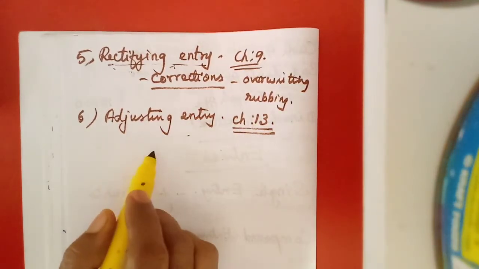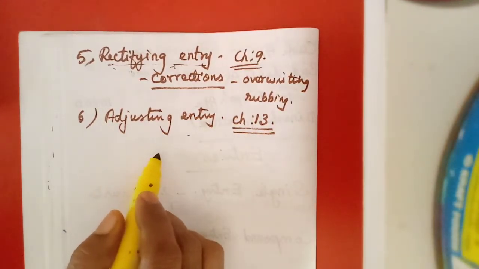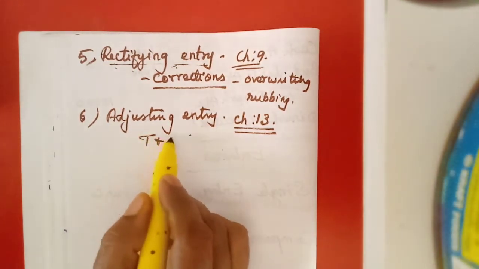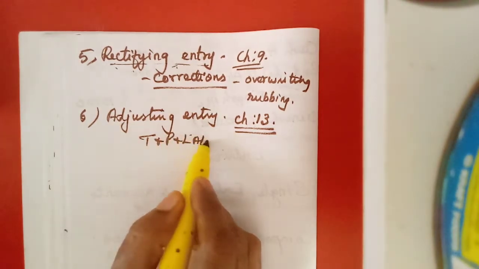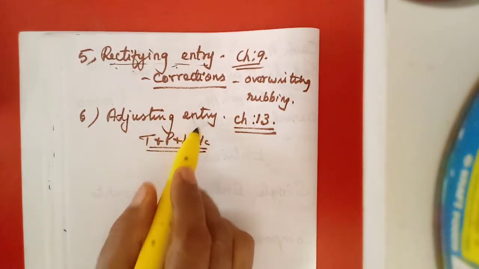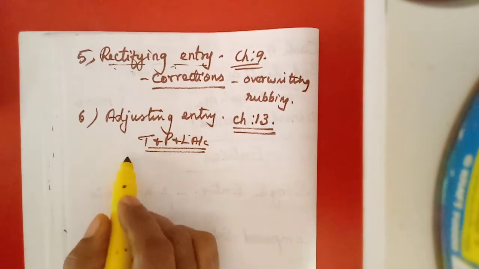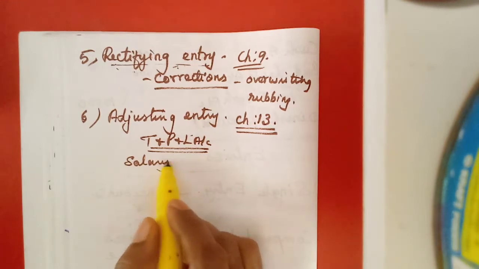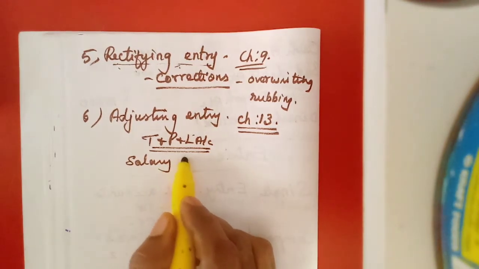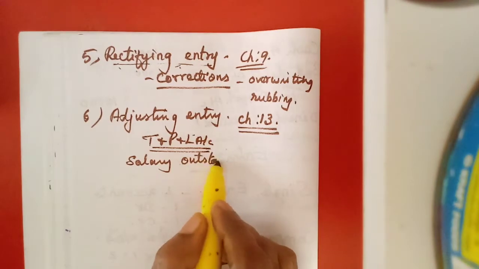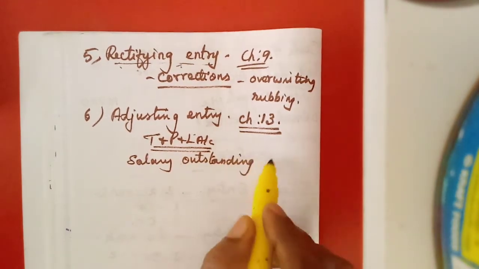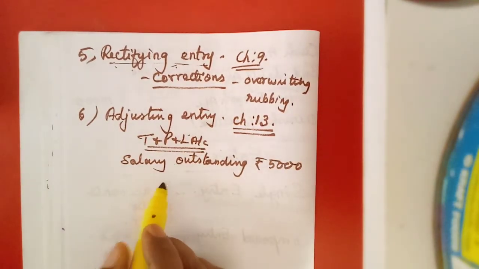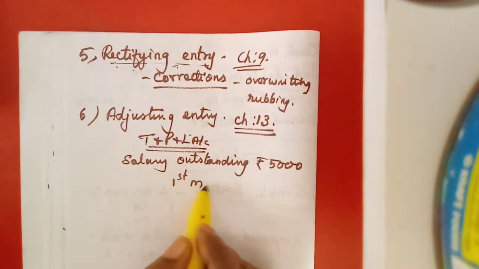Here, some adjusting entries we need to make before preparing the trading and profit and loss account, because sometimes salary may not be paid in full. I have told this example already, that is called outstanding salary, rupees 5,000.